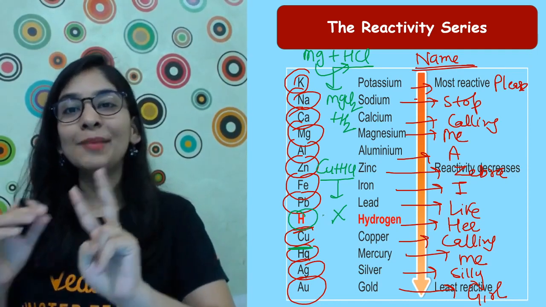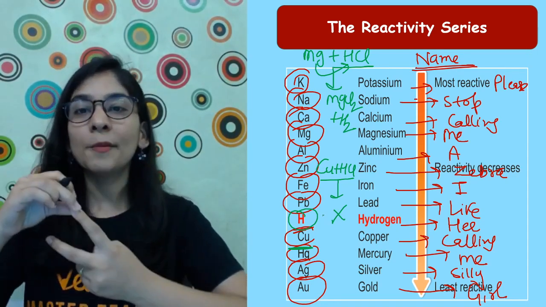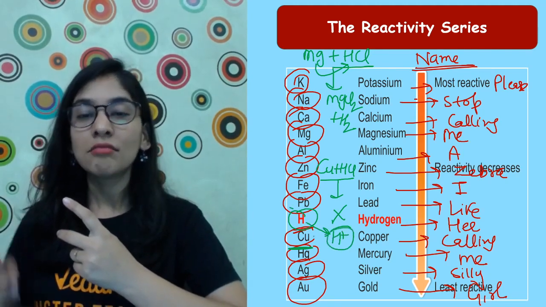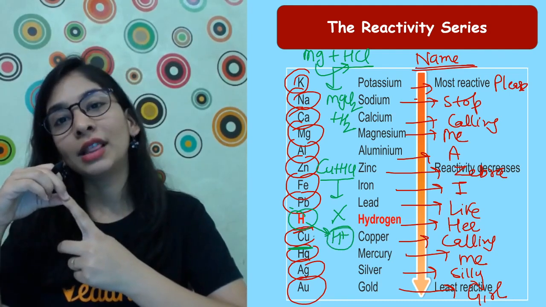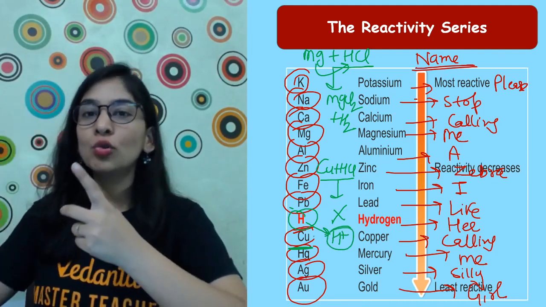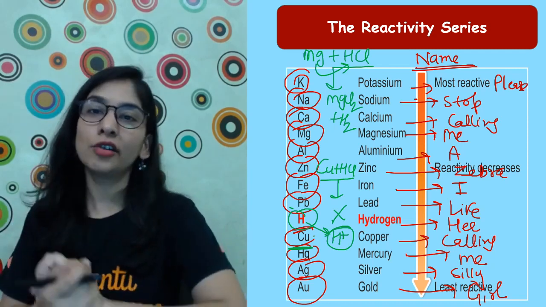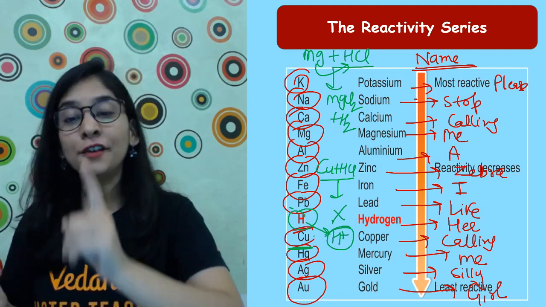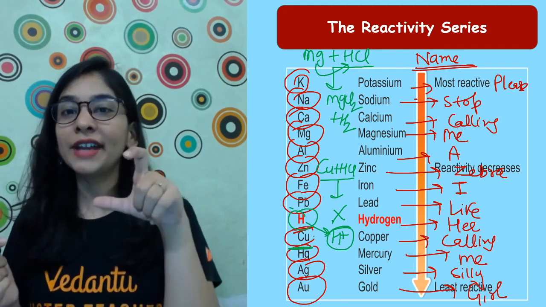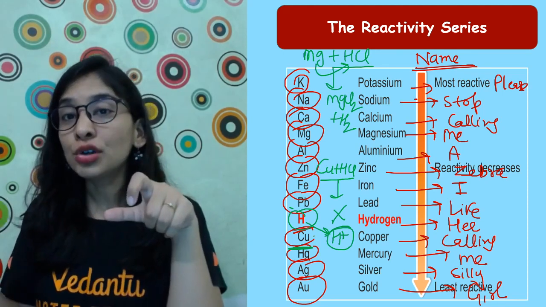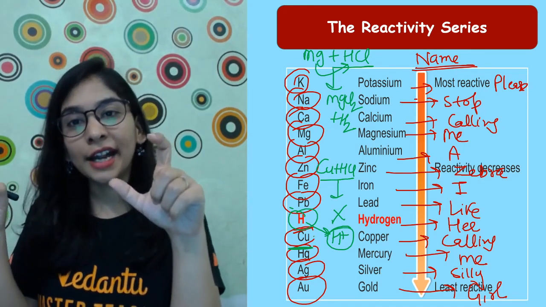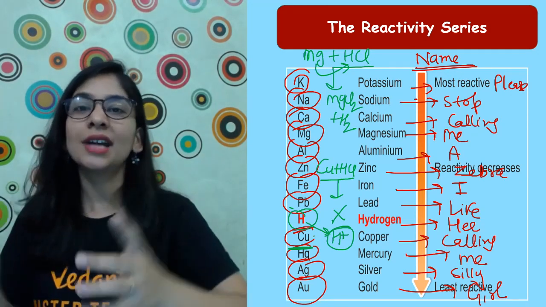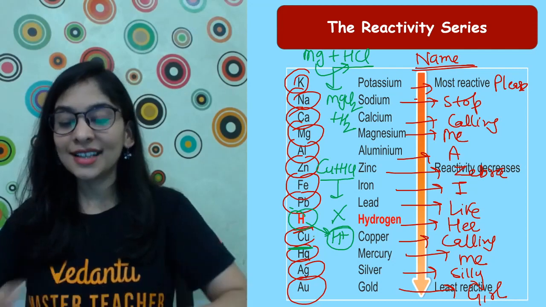So there are two reasons to keep hydrogen in this reactivity series. Reason number one, hydrogen can also lose an electron and show electropositive character just like all the metals. Metals have this tendency to lose electrons. Same, hydrogen can also lose an electron and show this H positive behavior. Apart from that, we really want to discuss the reaction of metal with acid so that I should know which metal is more reactive than hydrogen so that it can displace it, and which metals are less reactive than hydrogen, which can't displace it, meaning no reaction. So the reasons are super clear.